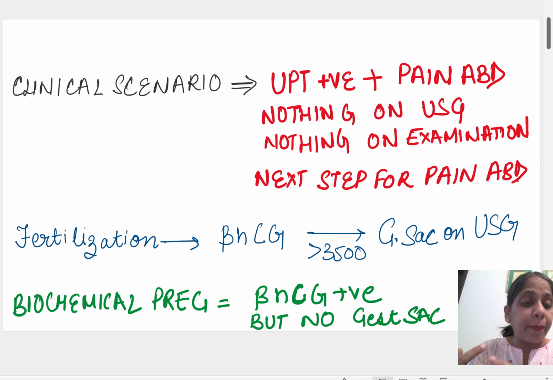The first step after fertilization is that this beta hCG starts increasing from 0. First in the body there was no beta hCG, now it starts increasing.